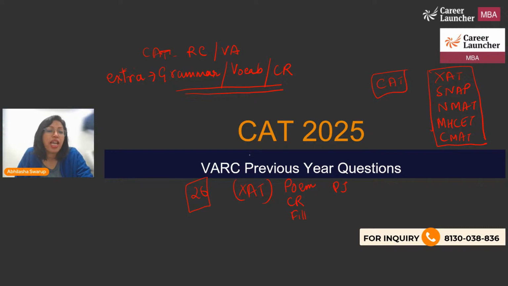And once CAT is over, there's hardly 1 month left for XAT. So it's better to start your preparation right from day one, because grammar, vocab, and CR will all help you in your CAT preparation also. So everything is all encompassing and has to work in tandem. That's something that is very important.